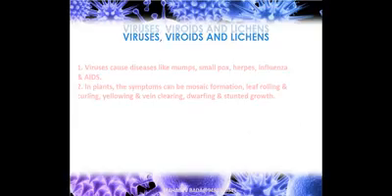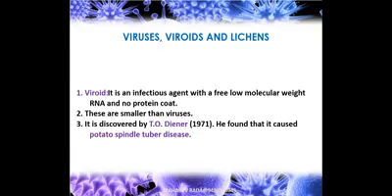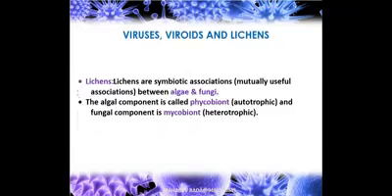And another one is viroids. A viroid is an infectious agent with a free low molecular weight RNA and no protein coat. The protein coat will not be there. These are smaller than viruses, much smaller. Viroids were discovered by T.O. Diener in 1971. He found that it caused potato spindle tuber disease. In the potato, spindle tuber disease was found, and from there he named them viroids. This is the viroid.